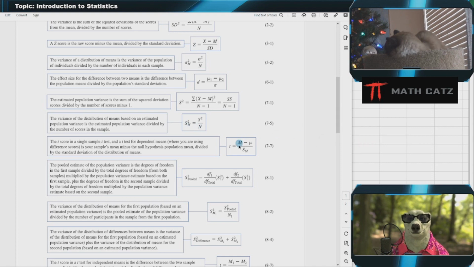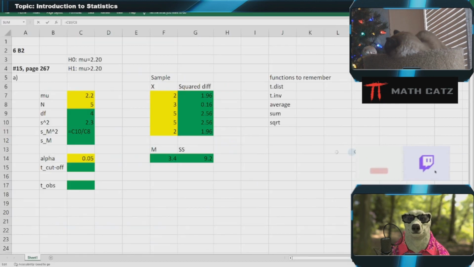And then in my t-distribution, I'm going to use the standard deviation instead of the variance. So I need to square root that answer for future use. So we just did individual variance or population variance divided by n. We just did that, got 0.46. Now we just have to take the square root of that.